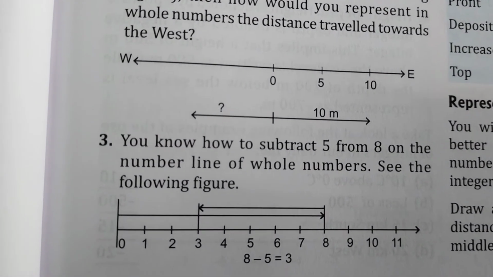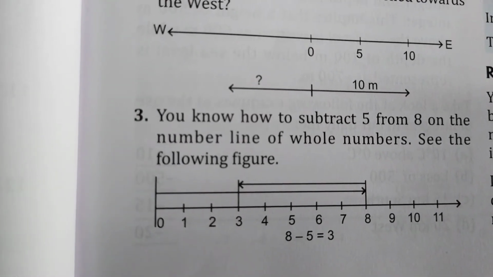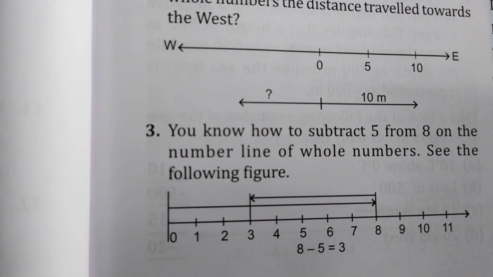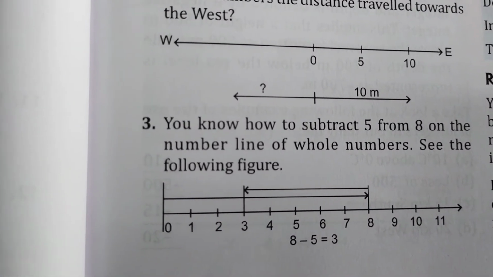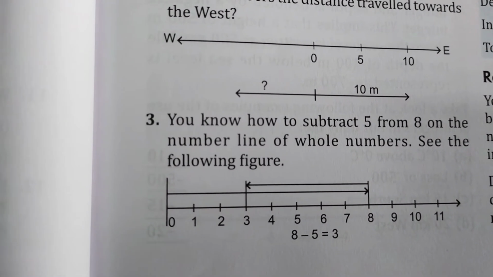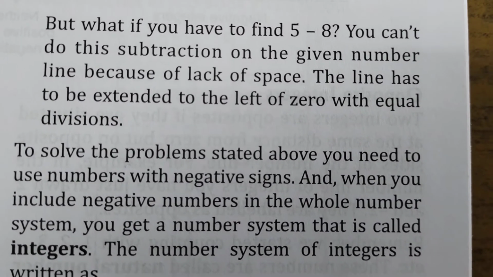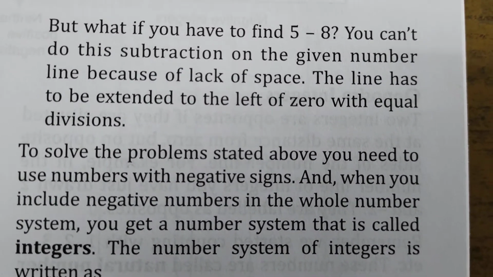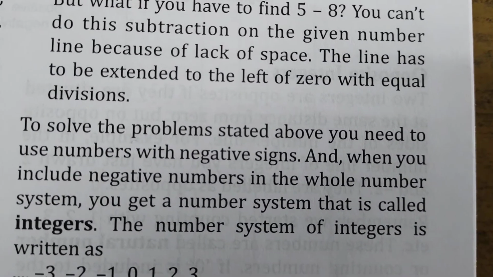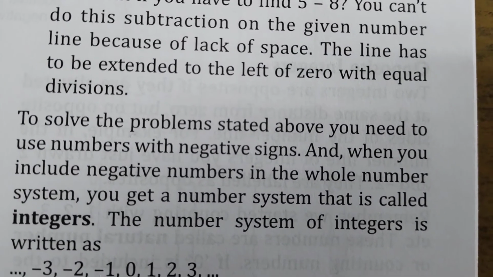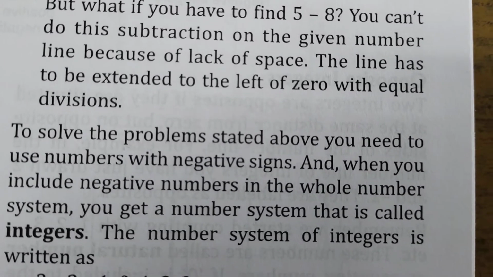You know how to subtract 5 from 8 on the number line of whole numbers. See the following figure. But if you have to find 5 minus 8, you can't do this subtraction on the given number line because of lack of space. The line has to be extended to the left of 0 with equal divisions.